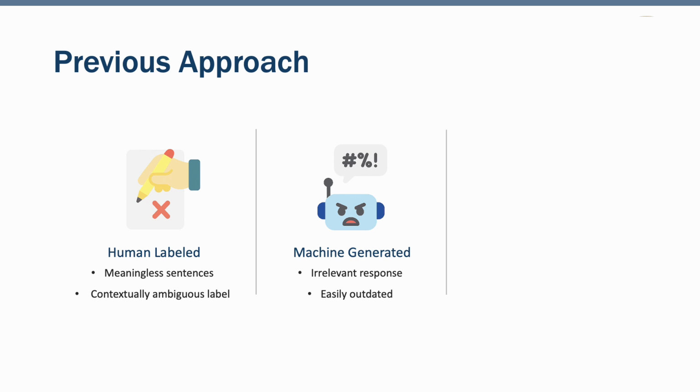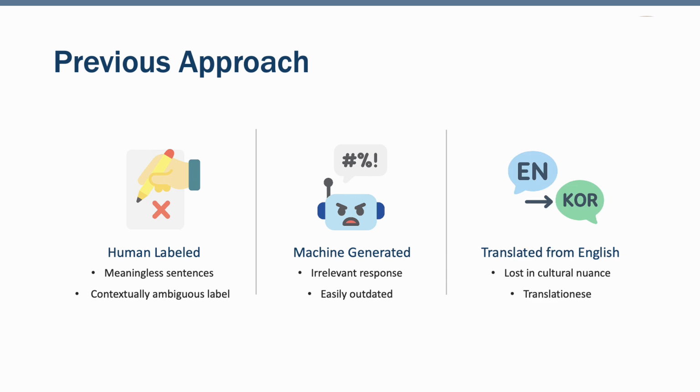Second, poor quality of machine-generated dataset. This approach uses large language models to generate toxic contents, but the results often lack the toxicity or deviate from the original meaning. And since these models cannot be updated in real time, they quickly become outdated. Third, translated dataset. Many existing datasets are in English, so people choose to translate these to other languages for building dataset. But this kind of translation often misses the nuance or cultural context.